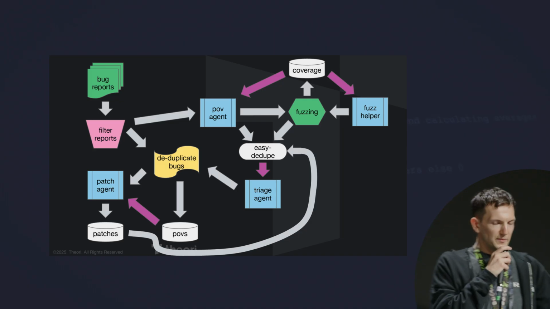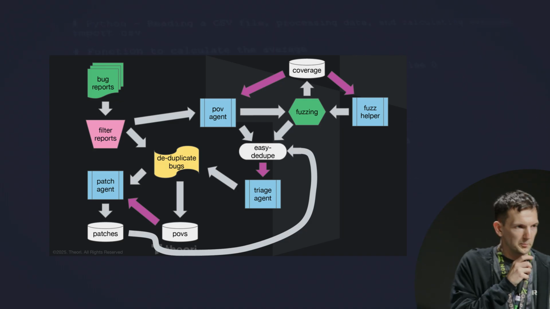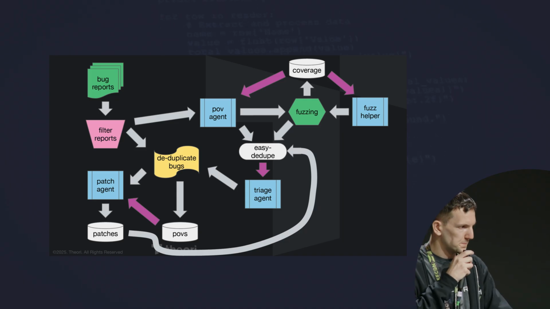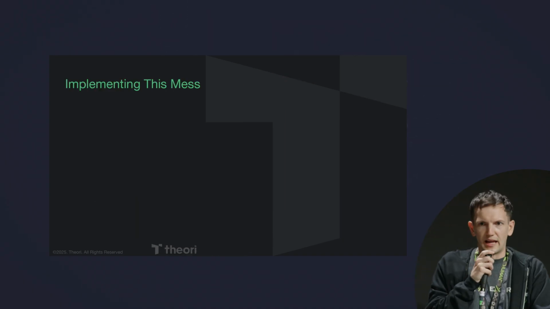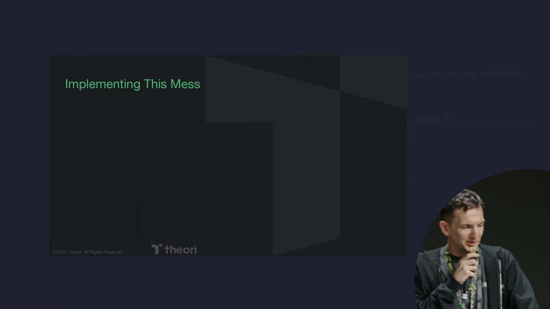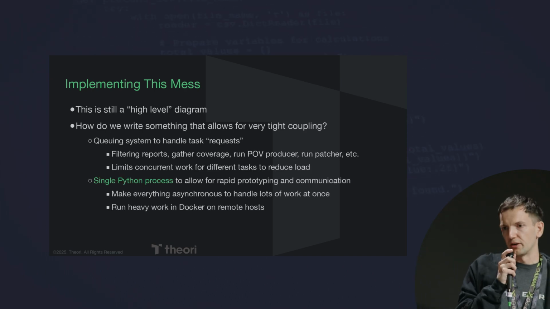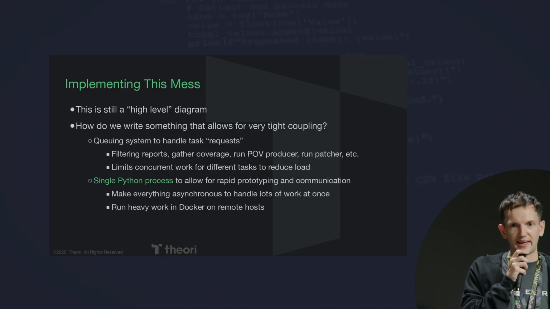OK. This is getting a little bit unruly, but you think you get the basic idea that we have a lot of these components. They're all talking to each other. So now we have to implement this wonderful, elegant architecture. This is still a high-level diagram, right? There's a lot going on that we can't talk about.